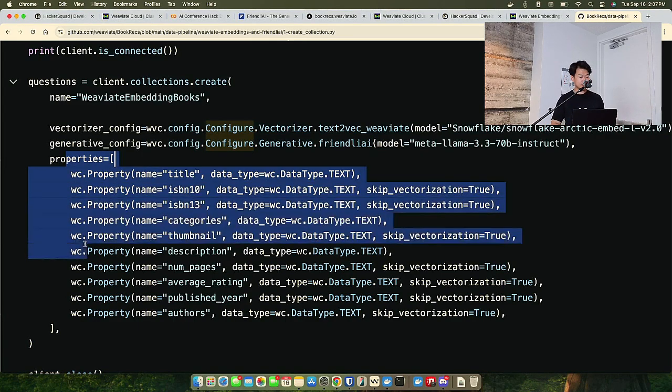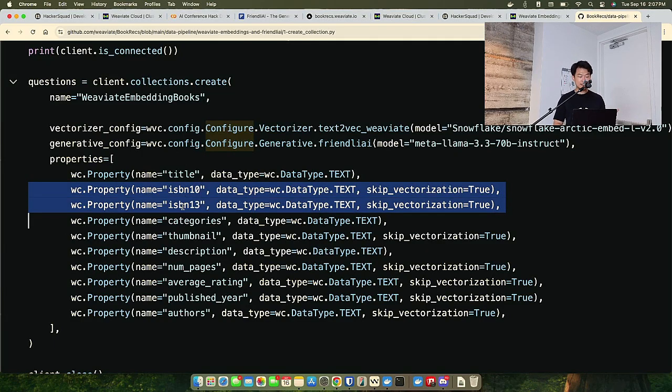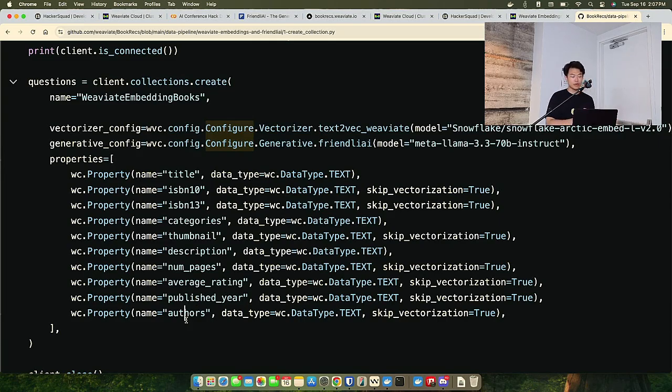We can also create a variety of properties, and these properties allow us to define what the schema looks like. Of course, books have a title. Of course, books have ISBN identifiers, categories or genres, a thumbnail that we care about, a description that is highly important, number of pages, average rating, published year, and author is also important, but more importantly, like the description is what we want to be able to search through.